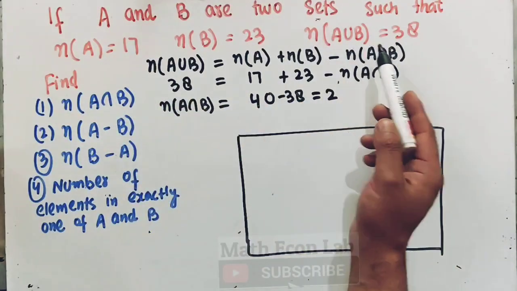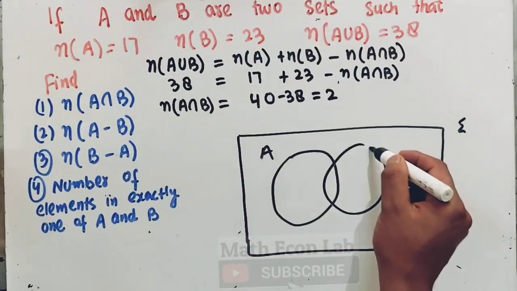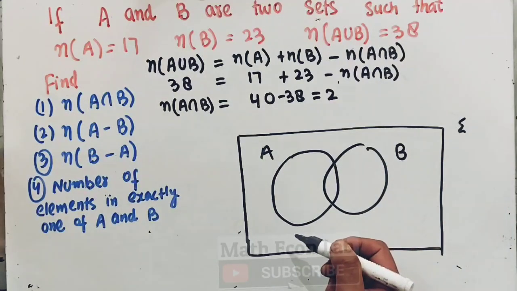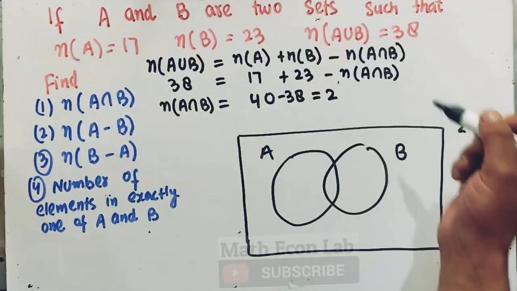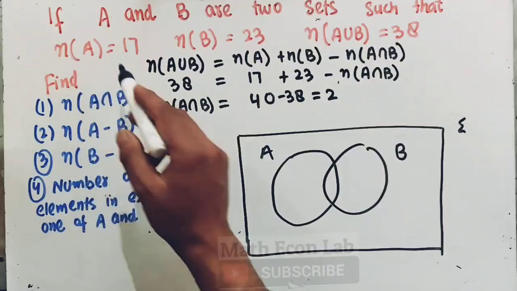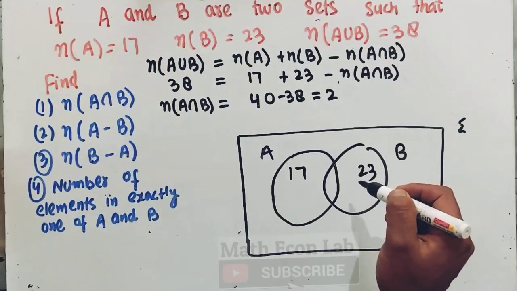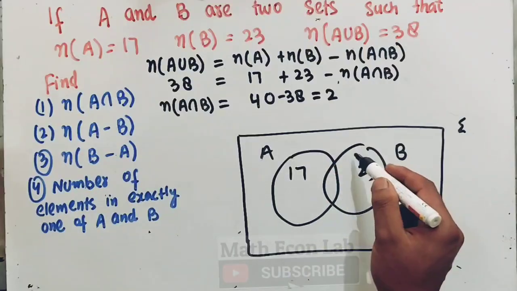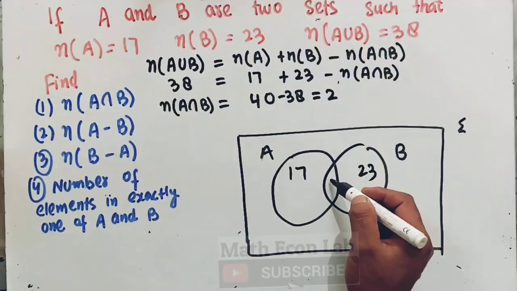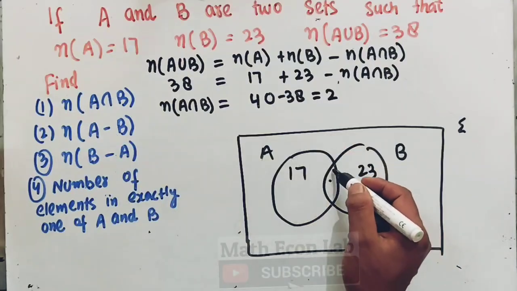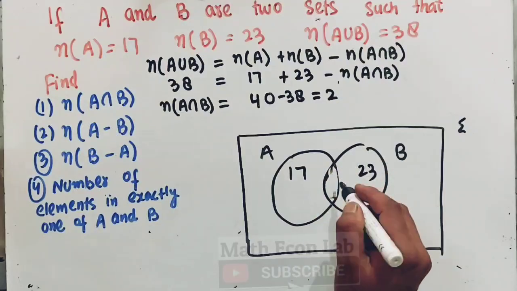Total number of elements are 38. Okay, we have two sets, set A and set B. We are being told that the total number of elements in A union B is 38, the number of elements in set A is 17, the number of elements in set B is 23, and the whole of this, that is the total number of elements in A and B, is equal to 38. Now we need to find out this very region. Since this region denotes the number of elements which are both in A and B, it came out to be 2 here.